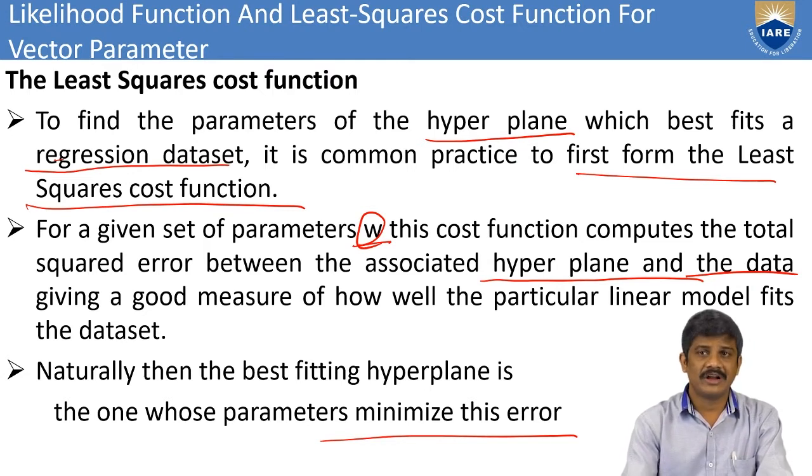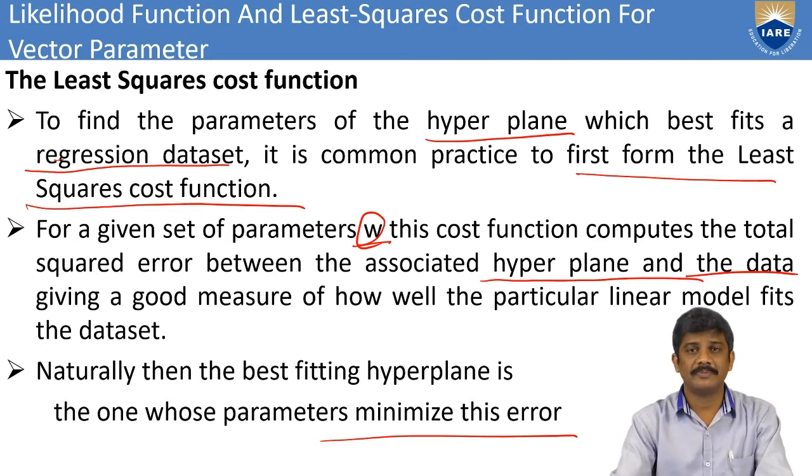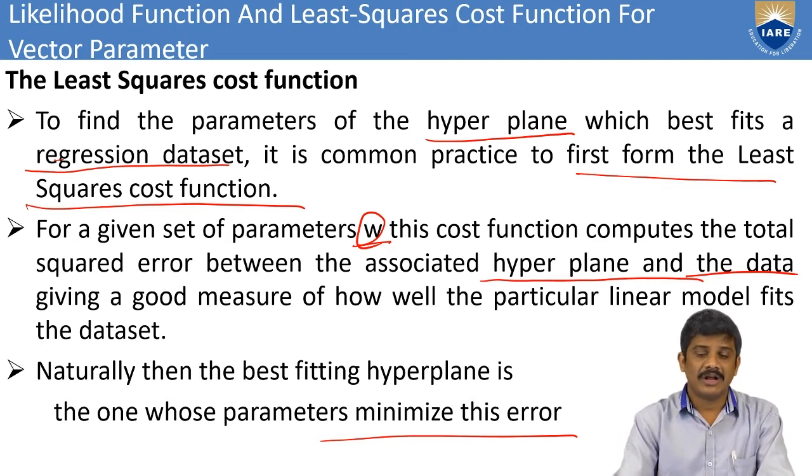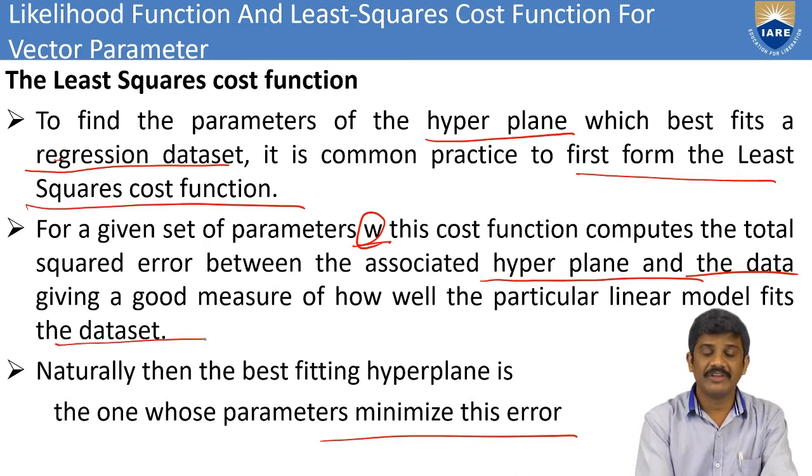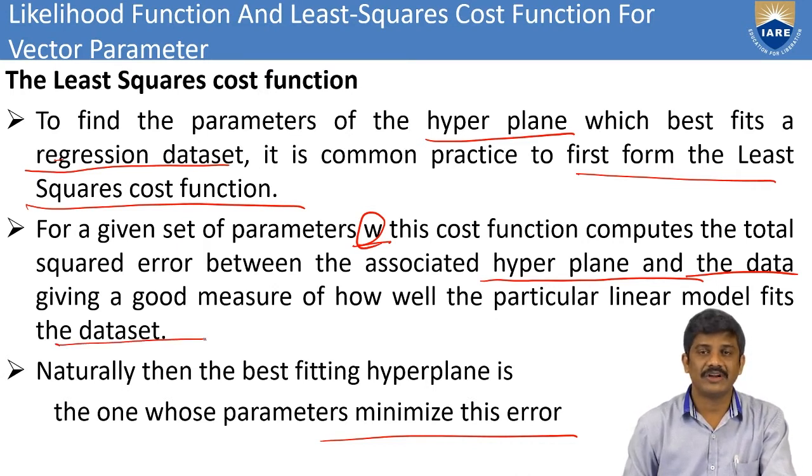Here we take the error associated with the hyperplane and the data, and those data and the hyperplane give a good measure of how well the particular linear model fits the data set. Okay, this is the least square cost function.